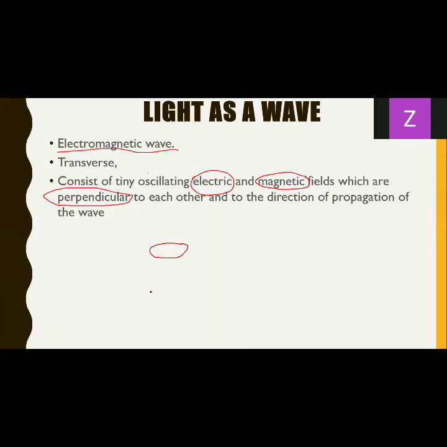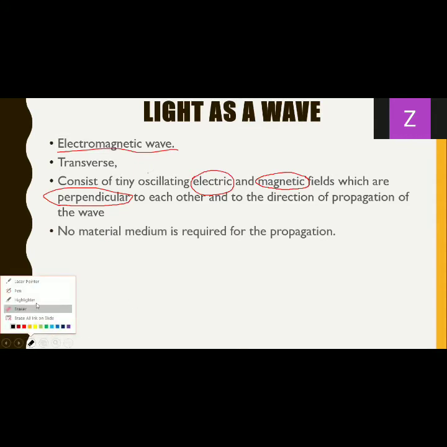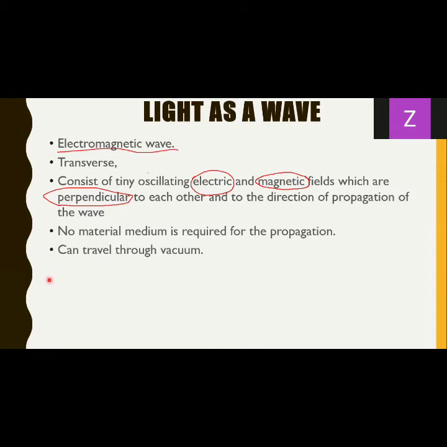Now, do we need any medium so that light can travel? So obviously you're familiar with the answer as well. No medium is required for the propagation of light. Light can travel through anything. It can travel through vacuum. It does not need any medium. It can travel through solids, liquids, gases, even vacuum, where no medium is present.